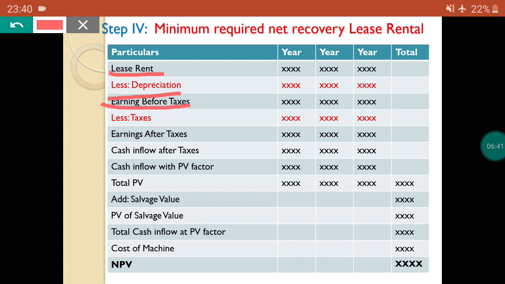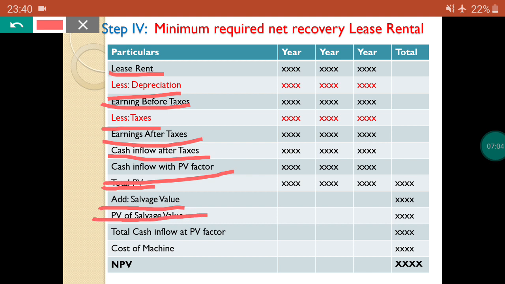earning before taxes. After earning before taxes, if you less the taxes, you can get the earning after taxes. After that, cash inflow after taxes. After that, cash inflow with PV factor. Next, total PV. After that, add salvage value, again PV of salvage value. After that, total cash inflow at PV factor and cost of the machine.